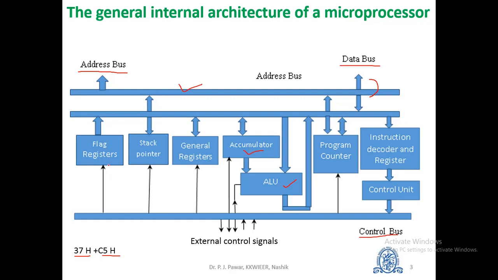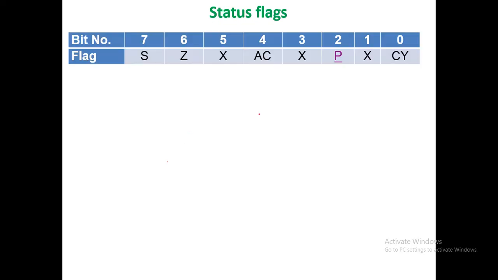The next register is the status register or flag register. The flag register stores the information related to the result of the latest process carried out by the ALU. In case of 8085 microprocessors, there are 5 status flags. That is carry, parity, auxiliary carry, zero and sign. 3 bits, that is bits 1, 3 and 5 are left vacant.